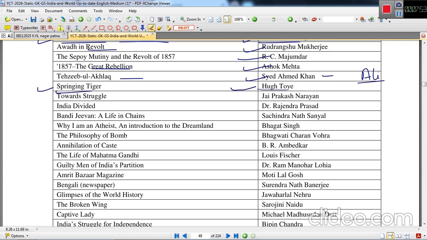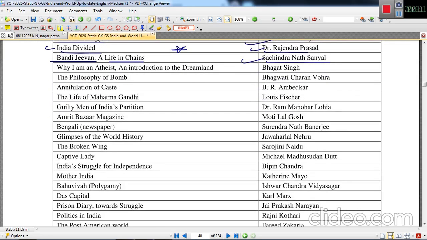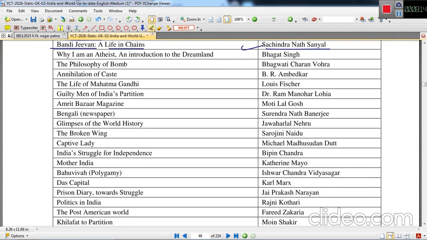Springing Tiger and Towards the Struggle, Jayaprakash Narayan. India Divided, a most important book, Dr. Rajendra Prasad. Bandi Jeevan, A Life in Chains, Sachindranath Sanyal. Why I Am an Atheist and An Introduction to the Dreamland: these two books were written by Bhagat Singh. He was deeply inspired by the ideology of socialism, and he became a socialist.